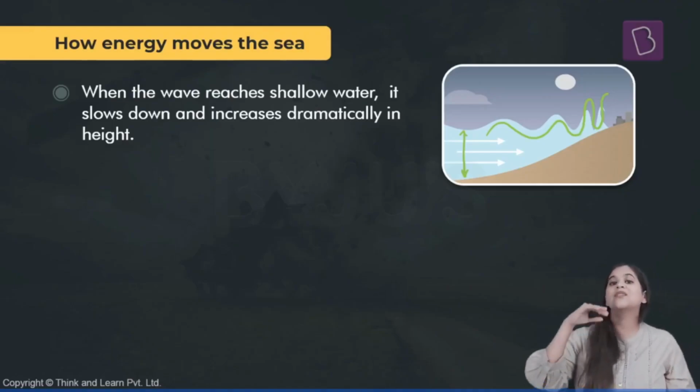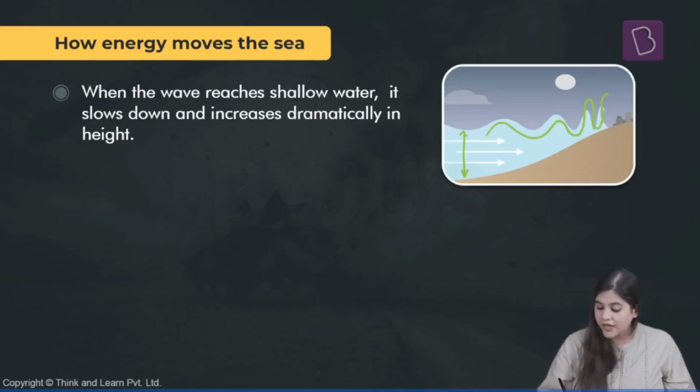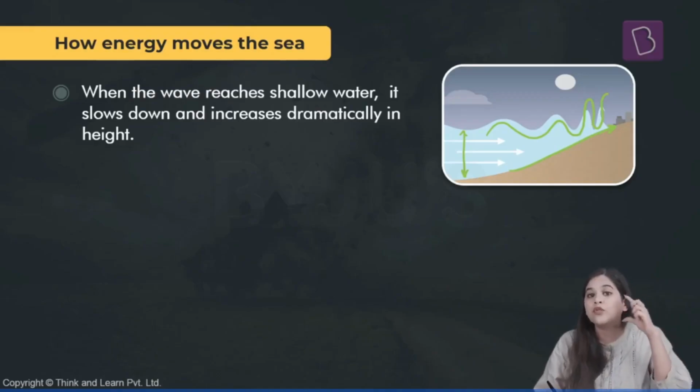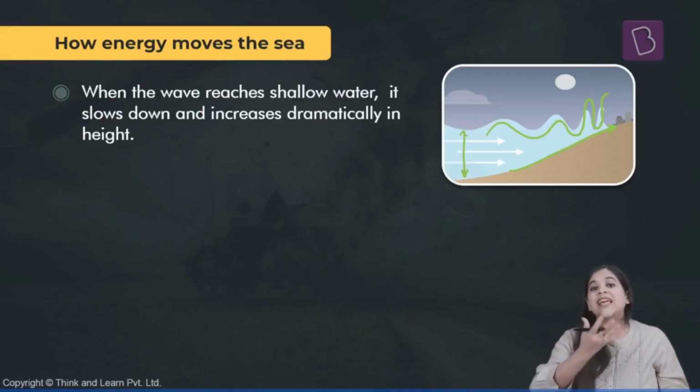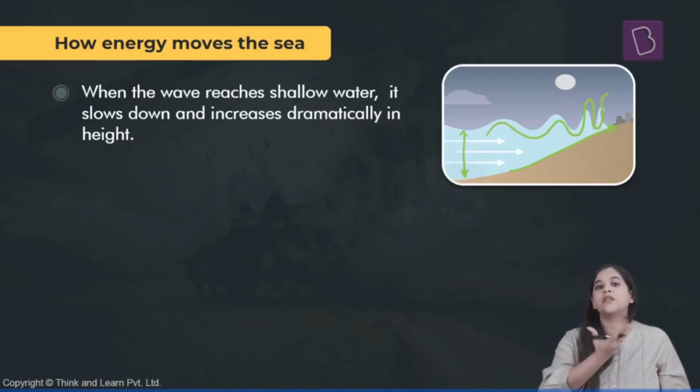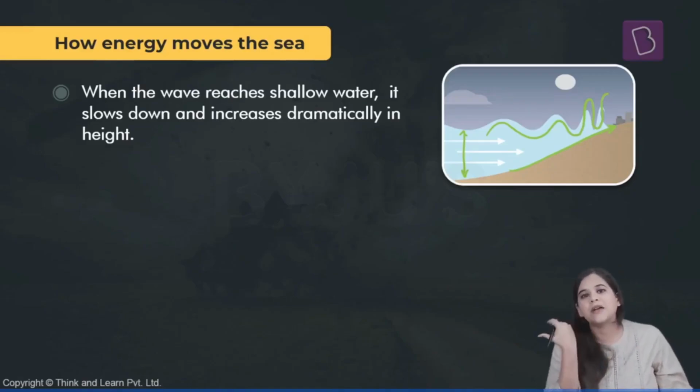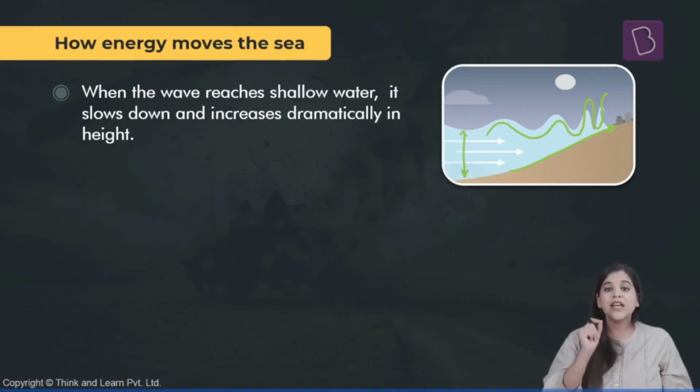So the height of these waves increases, and finally, as they touch the land where the depth of the ocean is the minimum, their height is the maximum, and they hit the land with extensive force. The whole energy impacts the land. And that is why, because of the impact of such a huge amount of energy, extensive damage is created by these tsunamis.